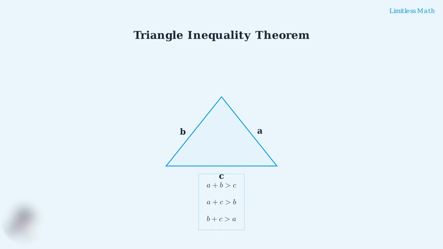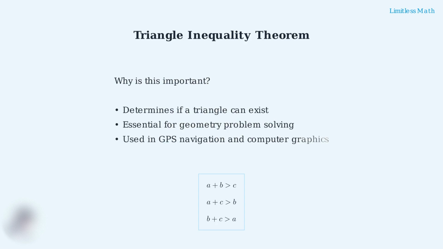Second, A plus C must be greater than B. And third, B plus C must be greater than A. All three conditions must be satisfied simultaneously. If even one inequality fails, the three lengths cannot form a triangle. This theorem is essential for solving geometry problems and has practical applications in fields like GPS navigation and computer graphics. Now that we understand the basic concept, we're ready to explore the mathematical formulation and see this theorem in action through practical examples.